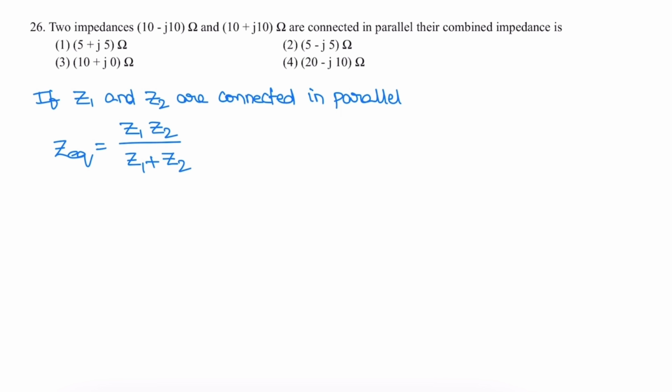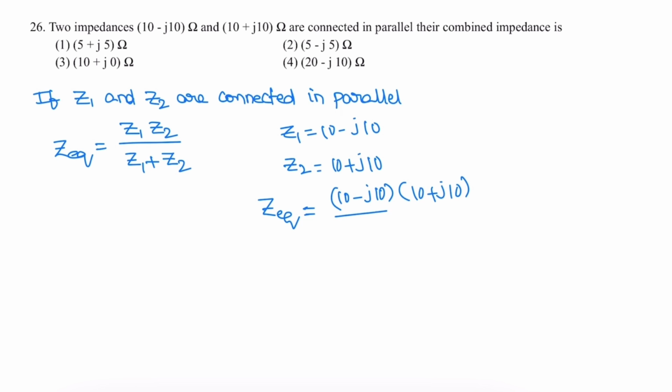Next question. Two impedances are given and they are connected in parallel. Impedance Z1 is 10 minus j10 ohms, and impedance Z2 is 10 plus j10 ohms. Then the equivalent impedance is the product Z1 Z2, (10 minus j10)(10 plus j10), divided by Z1 plus Z2, (10 minus j10) plus (10 plus j10).